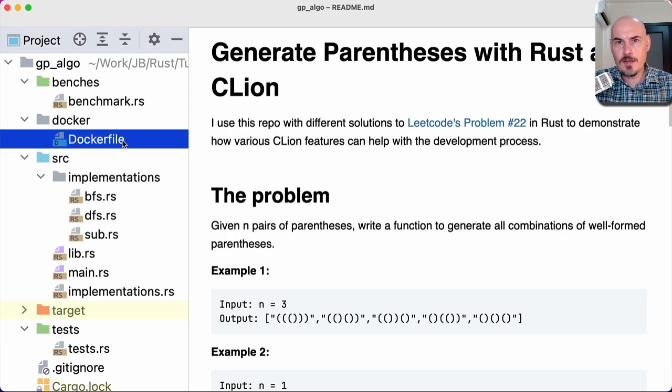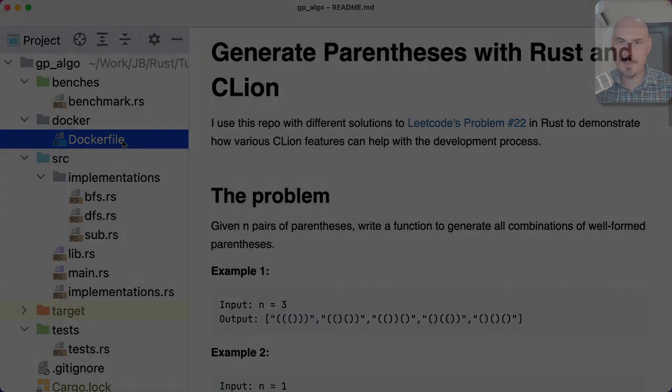Maybe you don't need a Dockerfile, but I need it here in my project to run this project in different operating systems using Docker. I can run it in Linux, and I can try other Linux tools to check all these implementations. So, even a small project is much more comfortable to work with if it has all these components: modules, library and binary, tests, and benchmarks. Let's look into these components one by one.